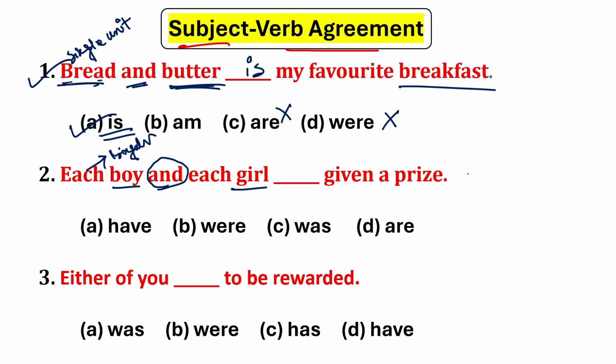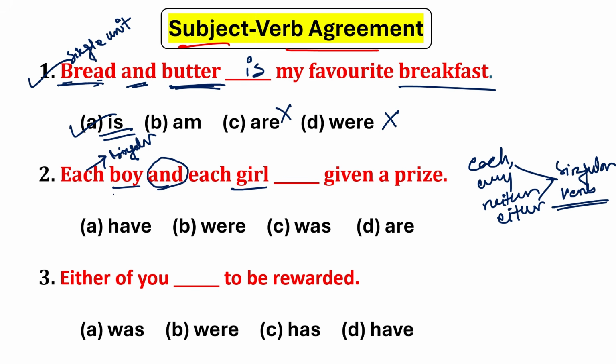So each, every, somebody, someone, nobody, no one, neither, either always take a singular verb. Understand? So here, each boy and each girl, option C, was given a prize is the correct answer.